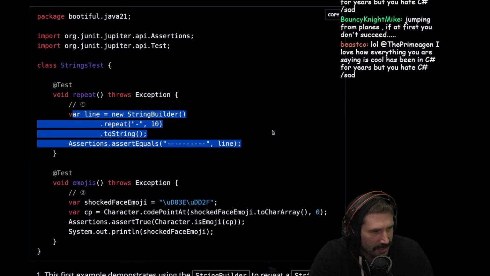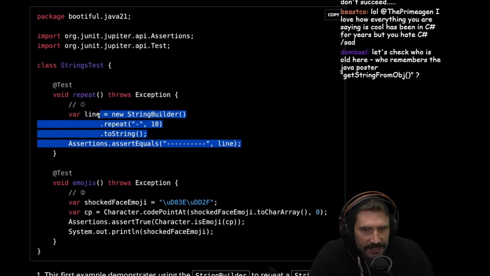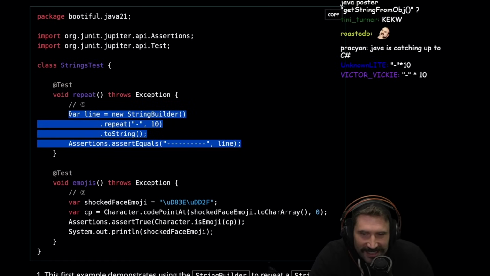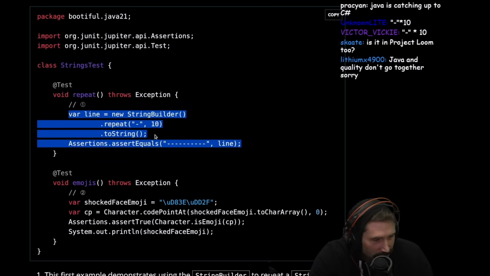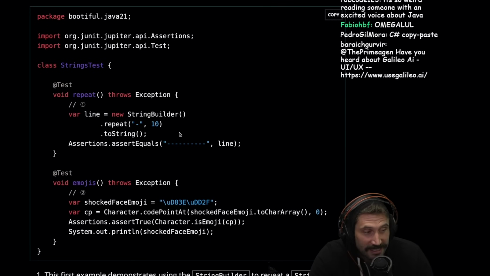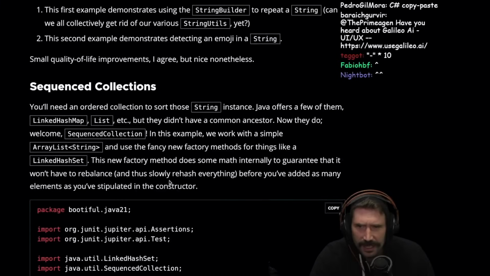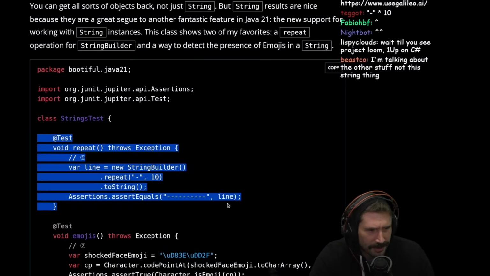I love how everything you are saying has been cool in C# for years, but you hate C#. No, Bisco, I think this is stupid too, okay? This is even in JavaScript for years at this point. Python's had it since forever. Like literally forever, okay? Sequence, I don't think we need any explanation here.